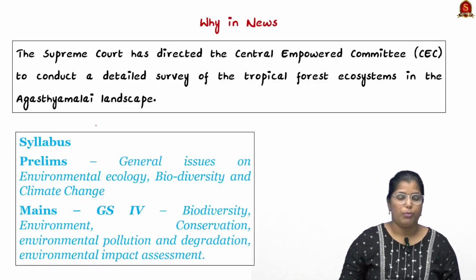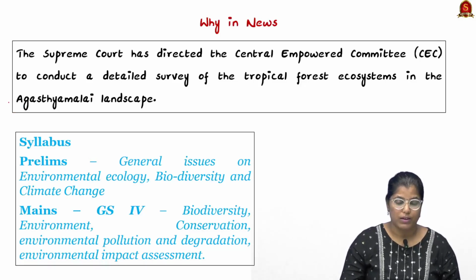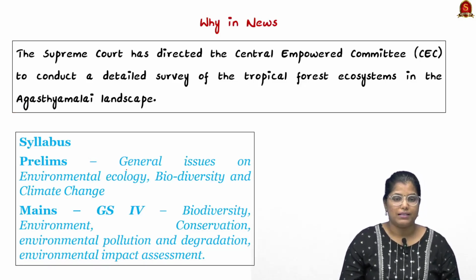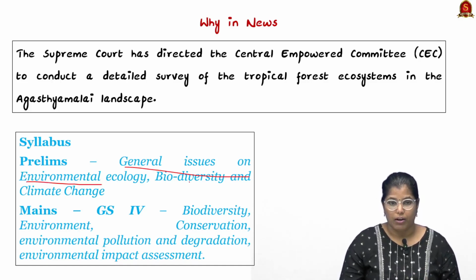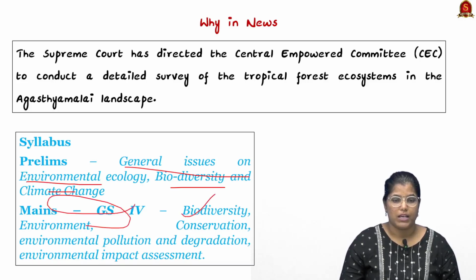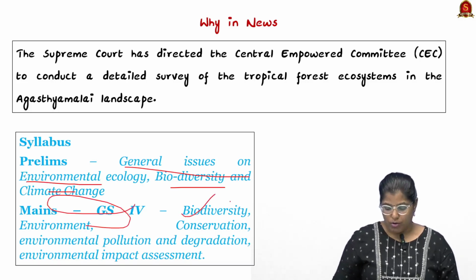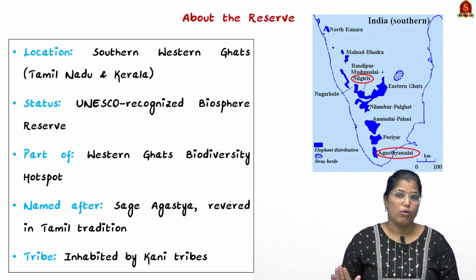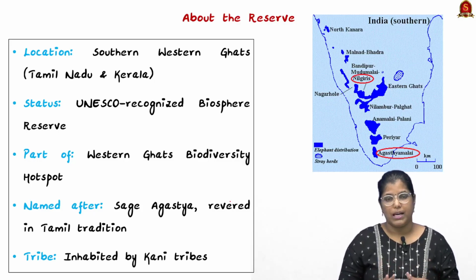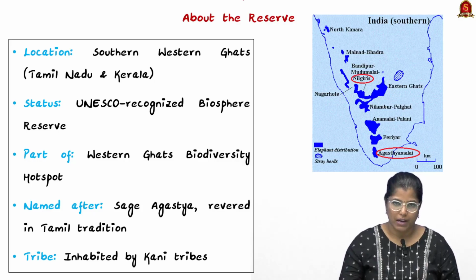This particular topic can be asked in both prelims as well as mains. In prelims, it will be asked under general issues on environmental ecology, biodiversity and climate change, and in mains it will be asked under biodiversity, environment and conservation. So from the prelims perspective, let us quickly go through the basics of Agastya Malai, which will be asked as a question in the preliminary examination.